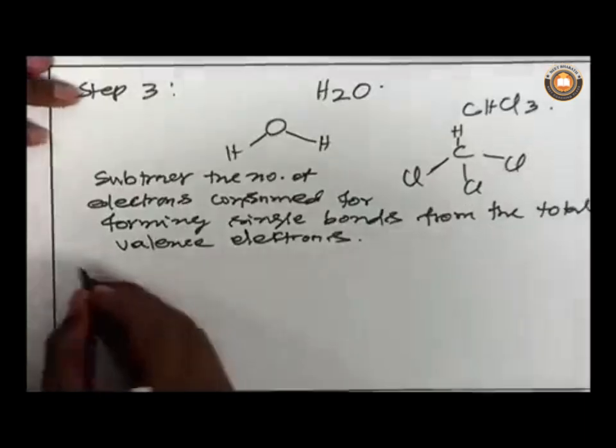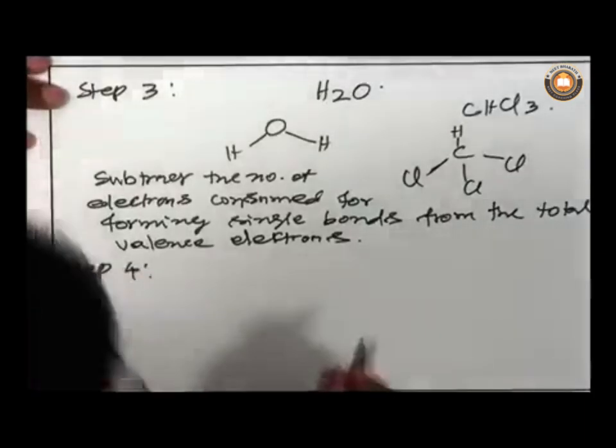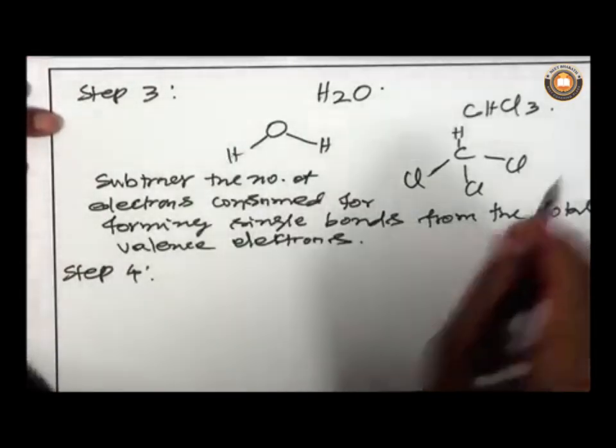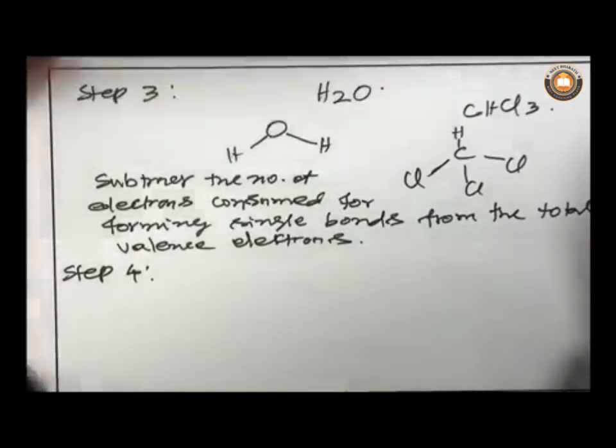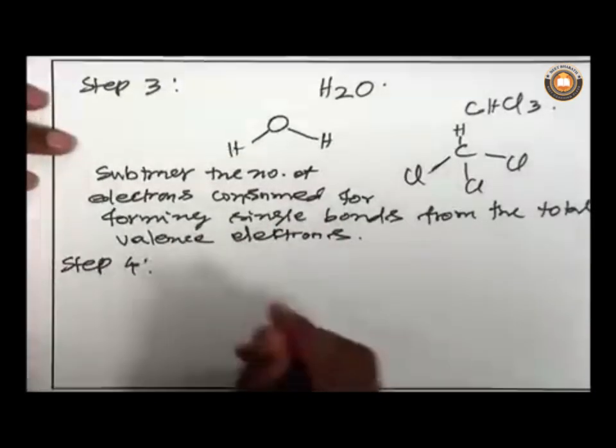And then you have to do step 4. In step 4, you have to distribute the remaining electrons after subtracting the electrons which are consumed for forming a single bond, at the terminal atoms.